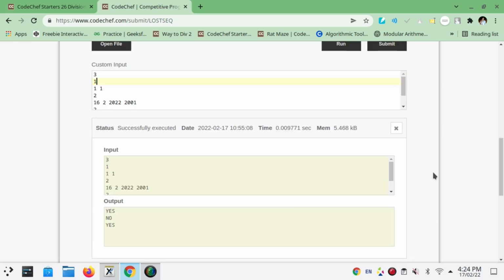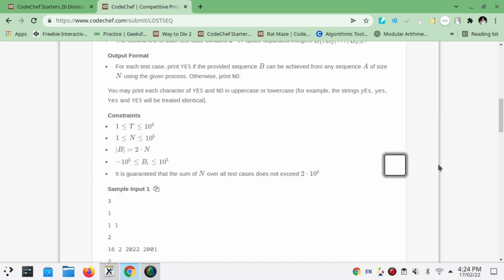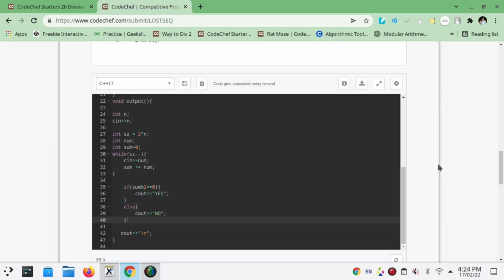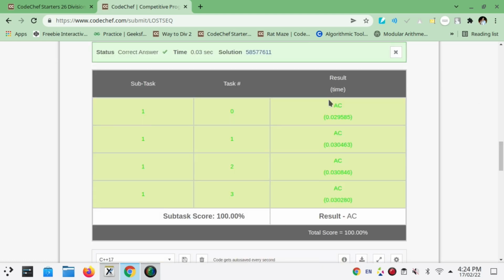It shows yes, no, yes, and the output that we should get is also yes, no, yes. Okay, so now let's try to solve this problem. Well, it's currently running test case 1. Yes guys, again congrats, we have submitted our third problem successfully.